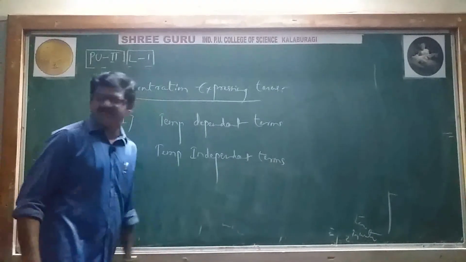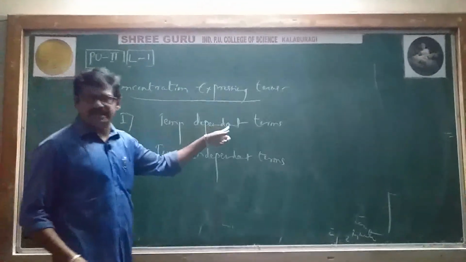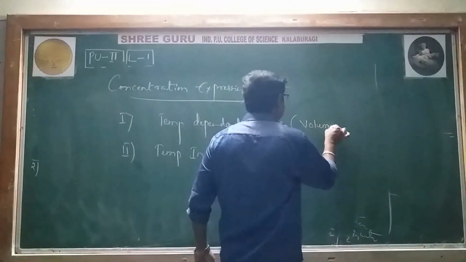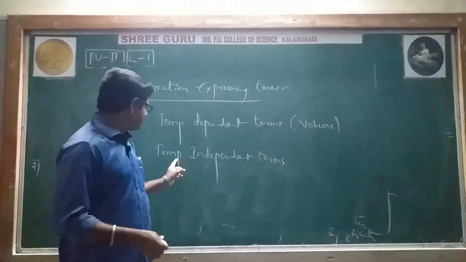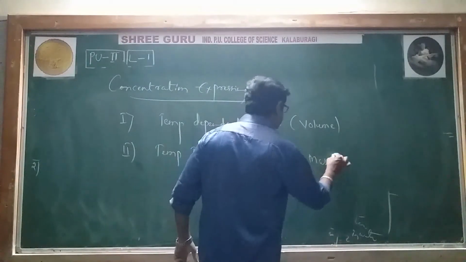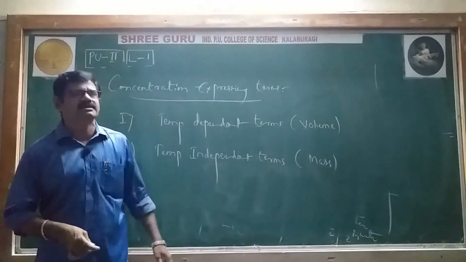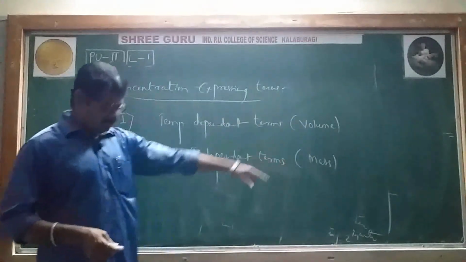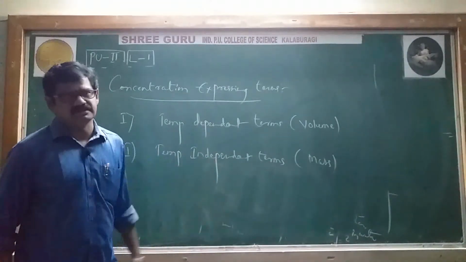Temperature dependent terms generally include volume. If volume is there, it depends on the temperature. Temperature independent terms contain mass. If the expression contains mass, it does not depend on temperature. Right.